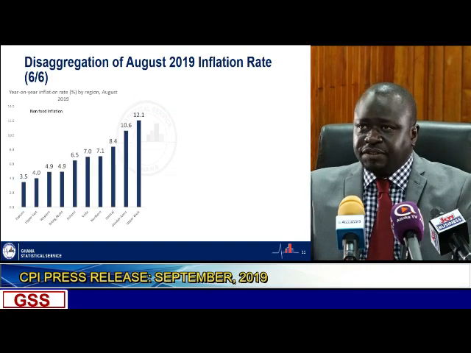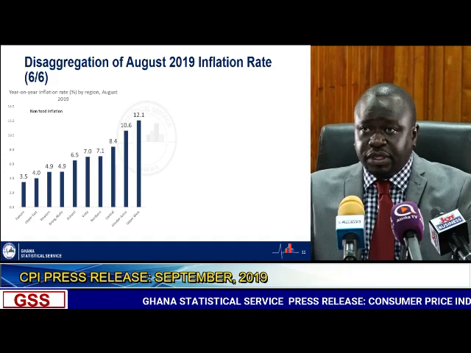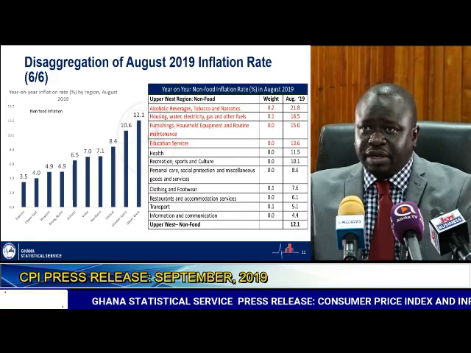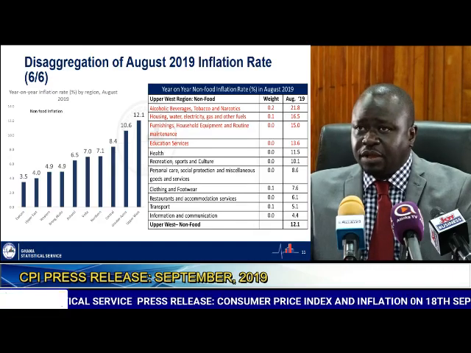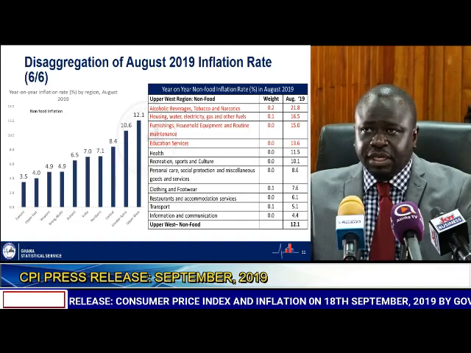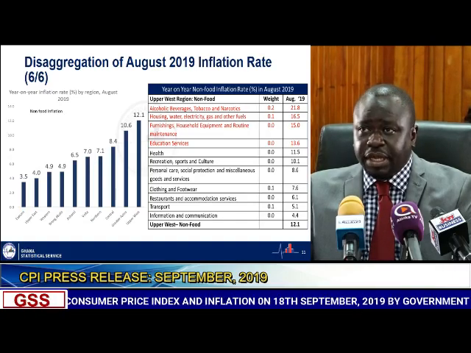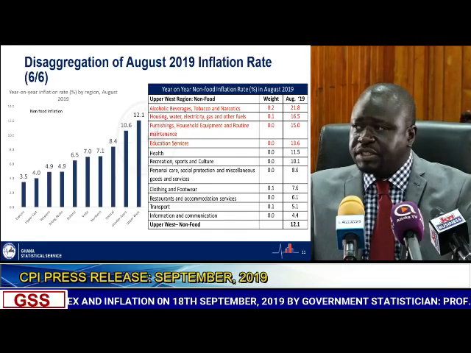Upper West region has the highest non-food inflation rate of 12.1%, and within this 12.1%, the drivers are alcoholic beverages recording 21.8%, housing, water, electricity, gas, and other fuels 16.5%, furnishing, housing equipment, and routine maintenance 15.0%, and again, education services 13.6%. So these four items have inflation rates that are higher than the average for Upper West region, which is 12.1%.